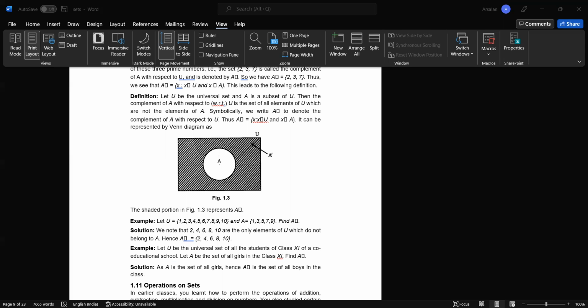If A and B are non-empty sets and either A or B is an infinite set, so is A into B. So if A and B are non-empty sets, which means they consist of some kind of value, and either A or B is infinite, if any one of them is an infinite set, so is A into B. Which means if A and B consist of some kind of element and one of them is an infinite set, then the Cartesian product which we will do is going to be infinite.